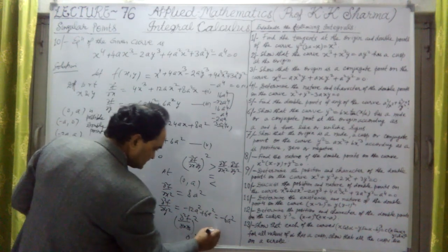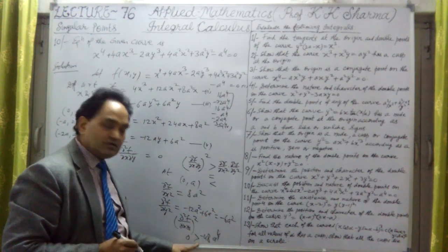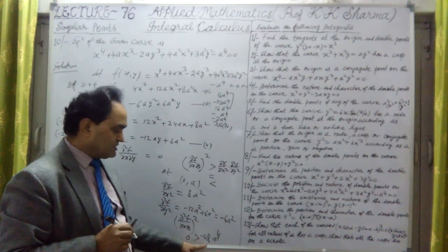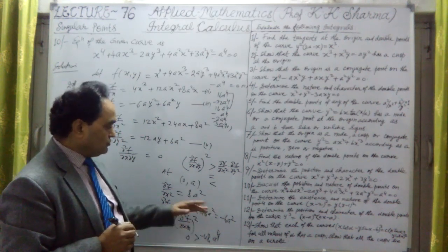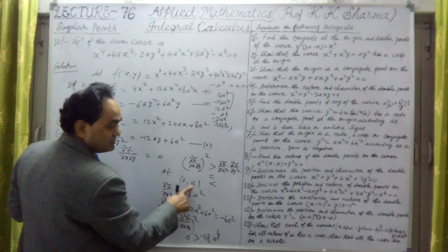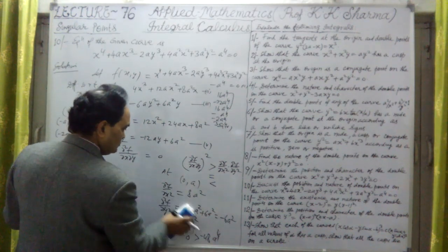Undoubtedly, the first point 0, a will represent a node. 0 is greater than minus 48a to the power 4. In this way, the first point 0, a, the double point, is a node.